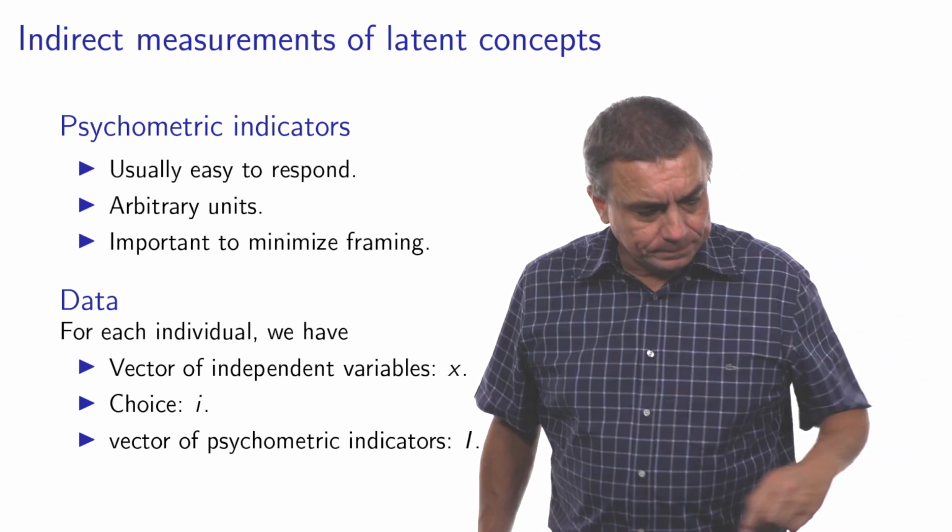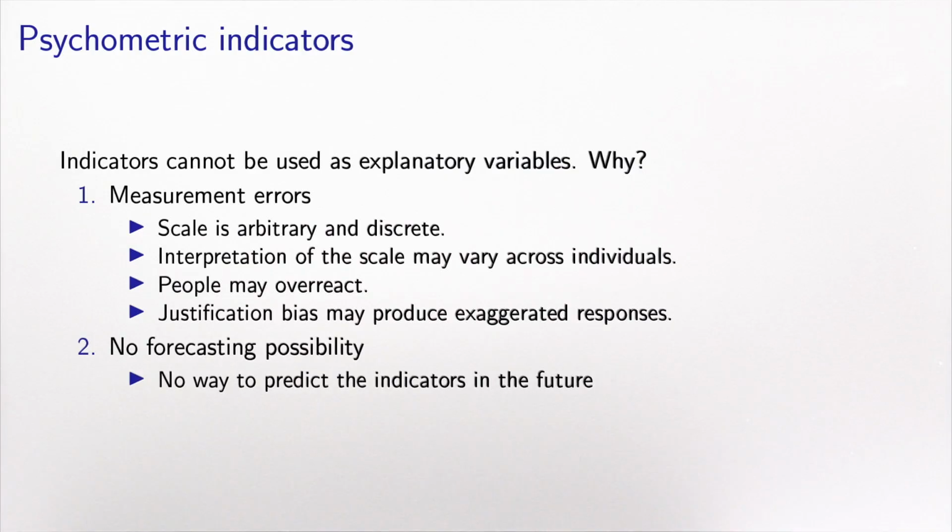Let's see why. These indicators cannot be used as explanatory variables in the choice model. And there are two reasons for that. First, as we discussed before, the units are arbitrary, but so is the scale. So we decided to put 5 levels. It could be 10. So this is purely arbitrary. And this generates measurement errors. The interpretation of the scale may also vary across individuals.